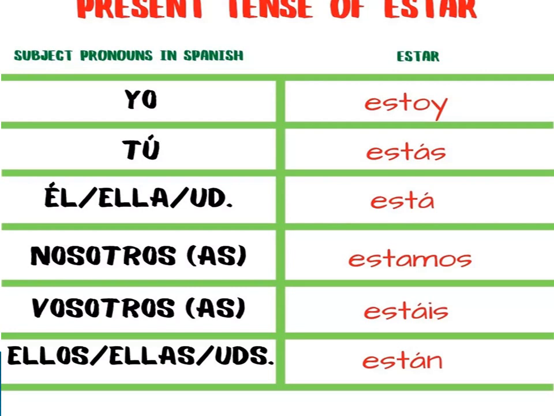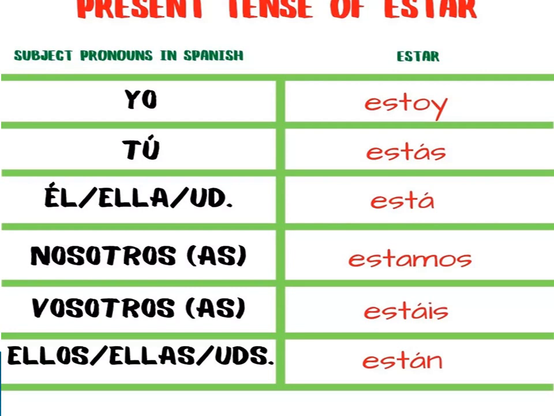For example, we have to use the words yo, tú, él, ella, usted. Yo is for myself, like I am. Tú is for you. Él or ella is he or she, and usted is for respect, or someone who is elder than you.